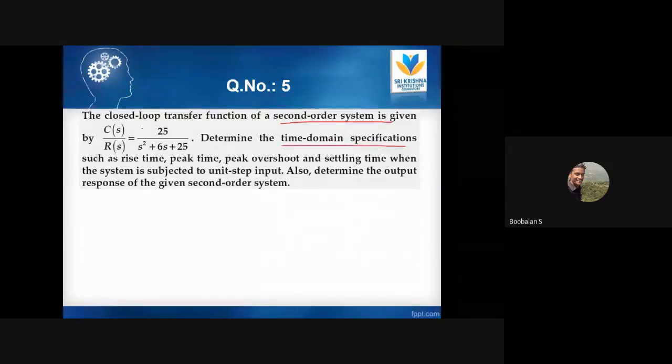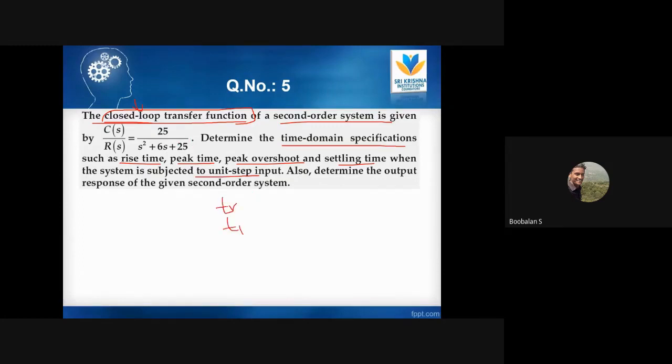There is no need to go with any closed loop transformation. The question itself gives a second order closed loop system, C(s) by R(s) equal to 25 divided by s square plus 6s plus 25. Already they have given a closed loop transfer function, so no need to derive it. Directly they are asking about time domain specifications, such as rise time, peak overshoot, settling time. So note it down. On Monday I'm going to call one more person, and you need to give the rise time, peak time, settling time, and maximum overshoot.